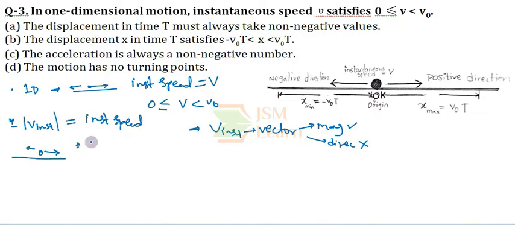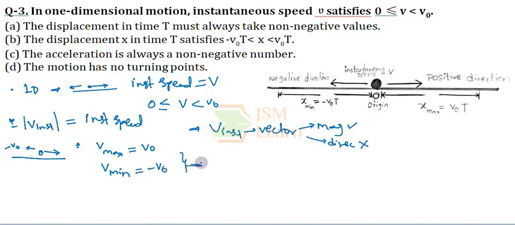First, let us try to understand. If the particle is moving in the right direction, then the maximum instantaneous velocity it can reach is v naught. So in this case, the maximum velocity becomes v naught. And if the particle is moving in the left direction, the maximum velocity it can reach is also v naught, but since it is in the left direction, I have to consider it as minus v naught. So when I talk about overall motion, the maximum velocity achieved by this particle can be v naught and the minimum velocity can be minus v naught.